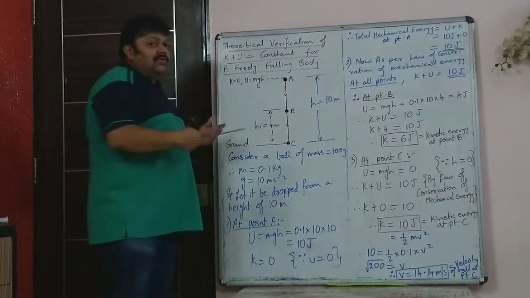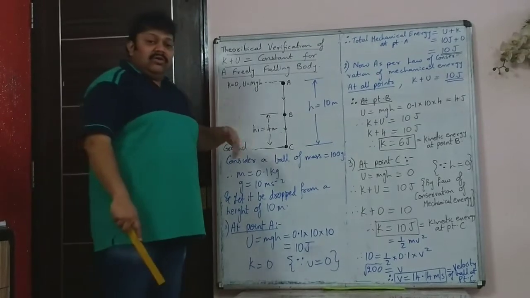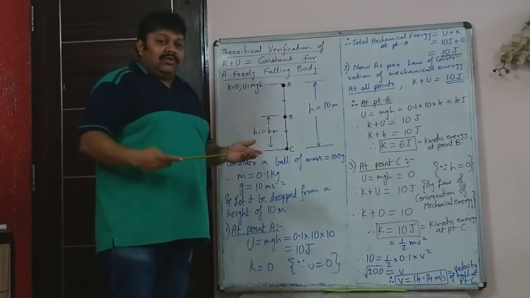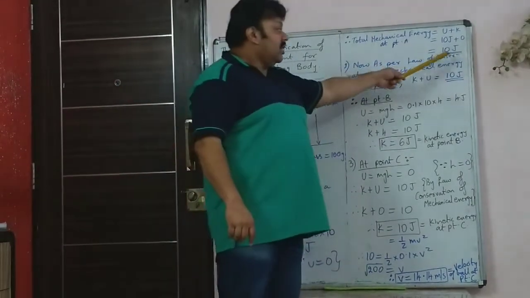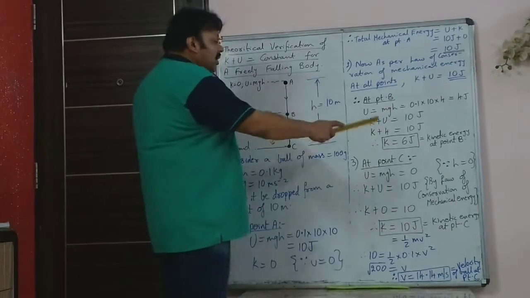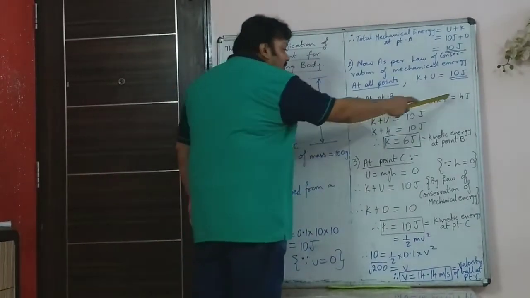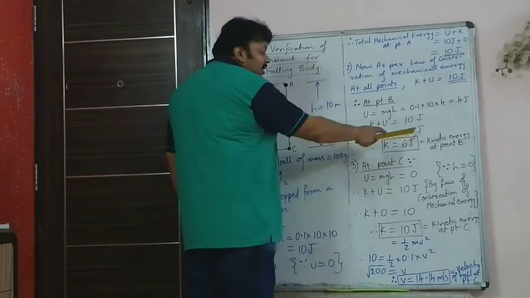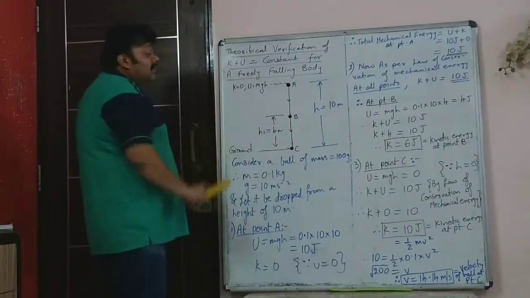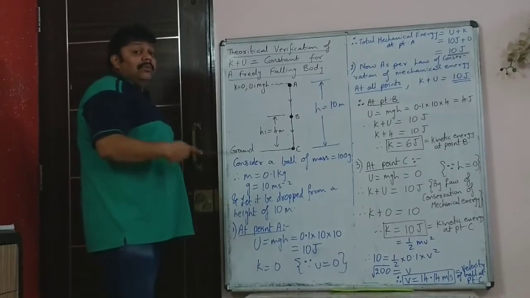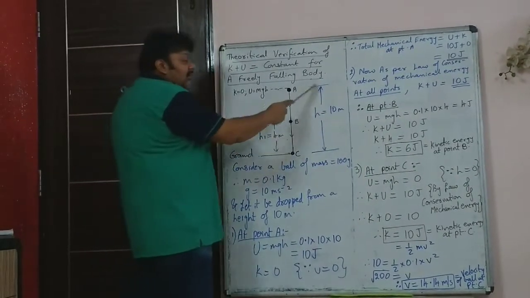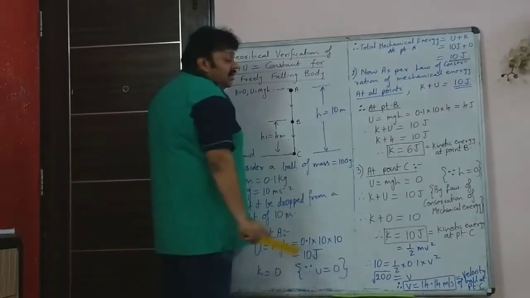At point A it was simple to calculate mgh. So the entire energy at point A was potential energy. Kinetic was 0. So total we found was 10 joule. So that 10 joule remains the same. So here K plus your 4 joule potential energy is 10 joule. So we can find what is the kinetic energy at point B, because we know potential energy is 4 joule and we know total energy is 10 joule.